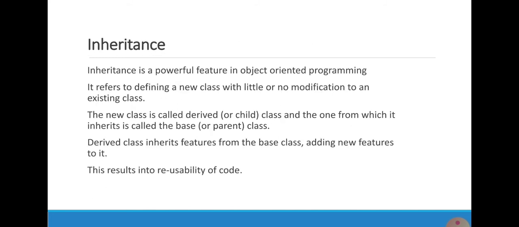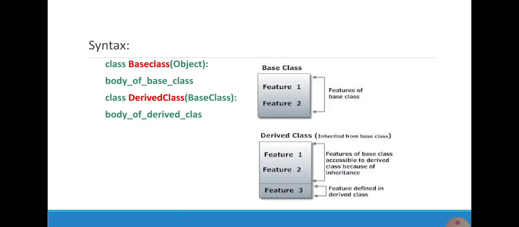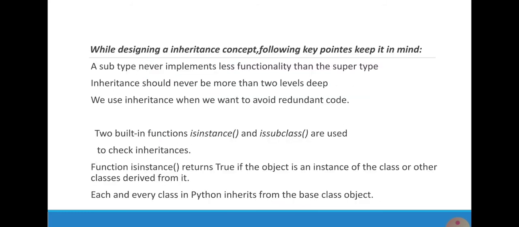Inheritance. Inheritance is a powerful feature in object-oriented programming. It refers to defining a new class with little or no modification to an existing class. Here is the syntax. Here is a list of key points which should be kept in mind while designing the inheritance concept.